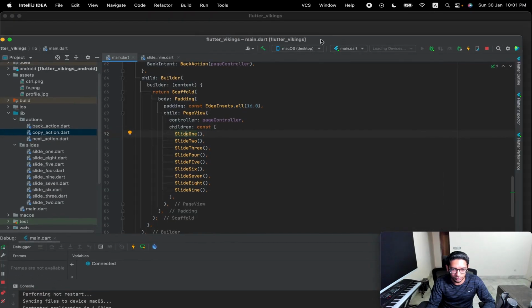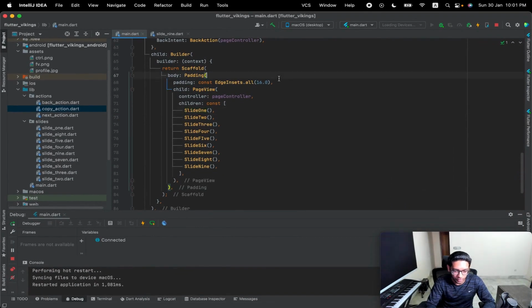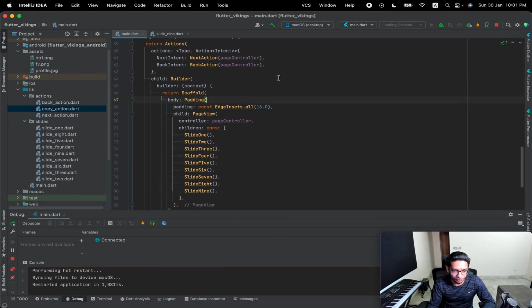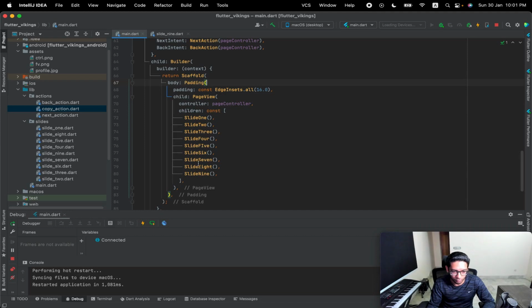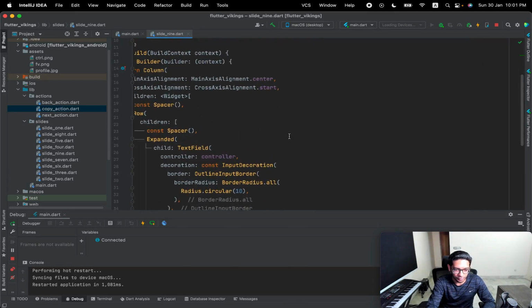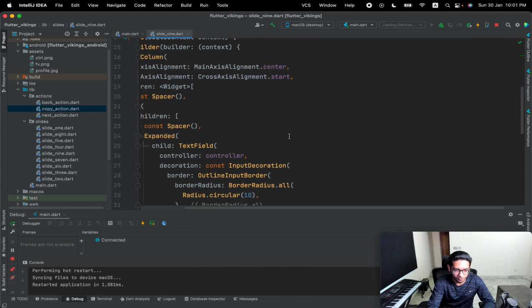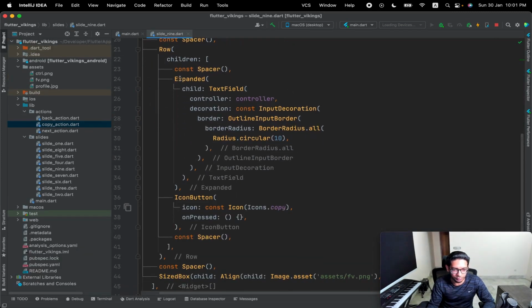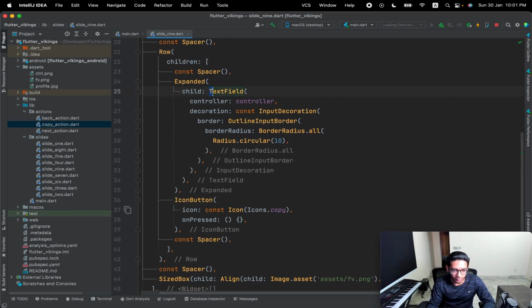So let's just pull this code here, and let me just zoom in a little bit. So this is my main file where we have all the slides. Slide 9 is the one which we'll be working on. So this is the last slide, which has simply a row and a text field and an icon button.